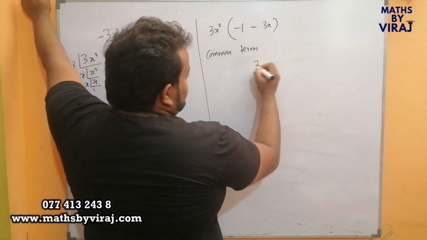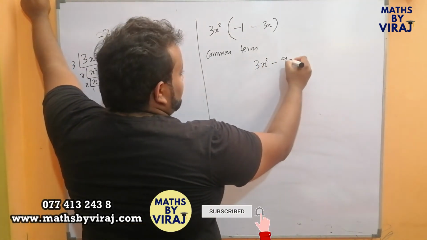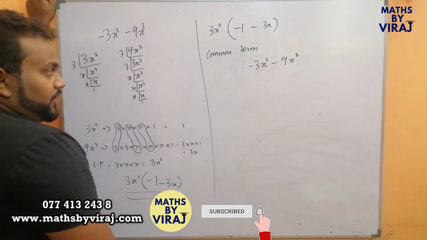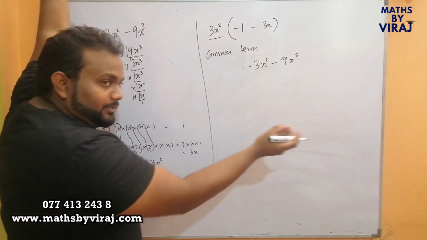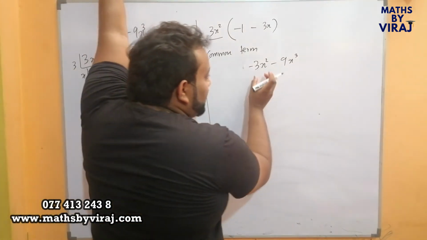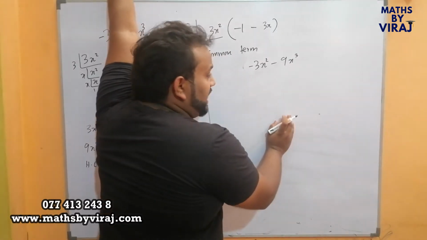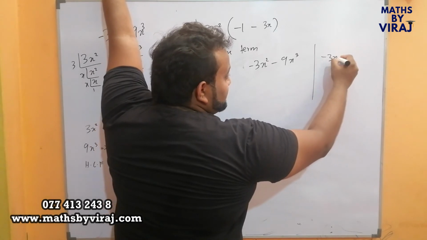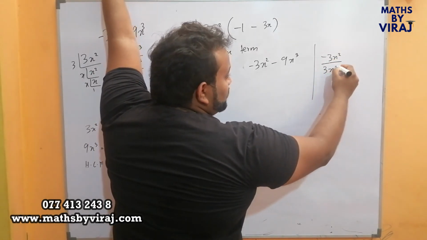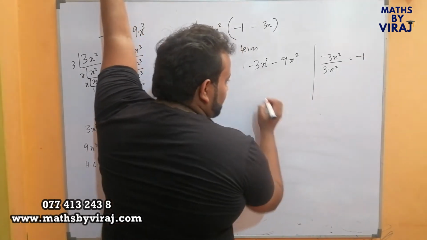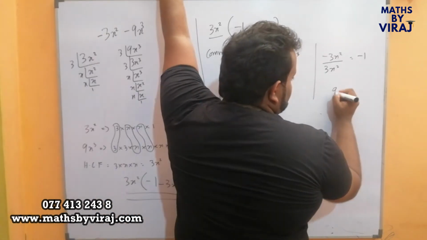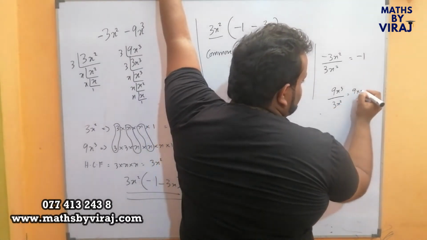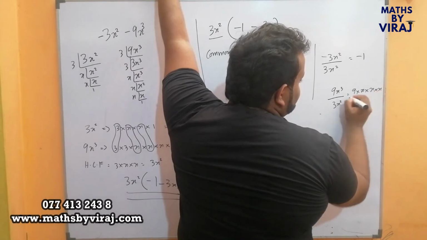Let's say that it is minus 3x squared minus 9x cubed. This is a normal expression that we have. When we take 3x squared as the common term out, it is as if we are individually dividing each and every term by 3x squared. If minus 3x squared is divided by 3x squared, we know that the answer is minus 1.